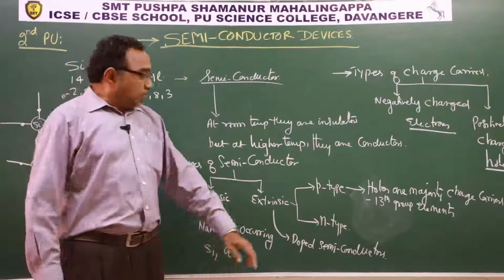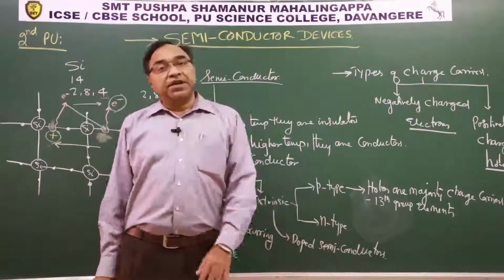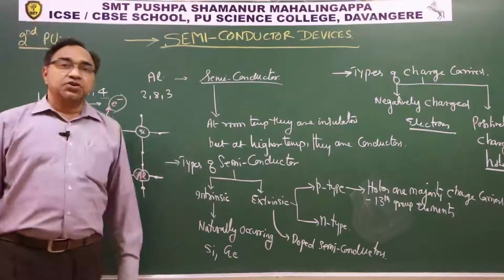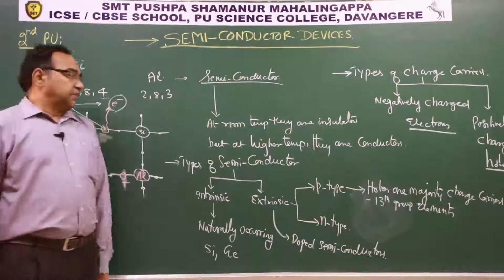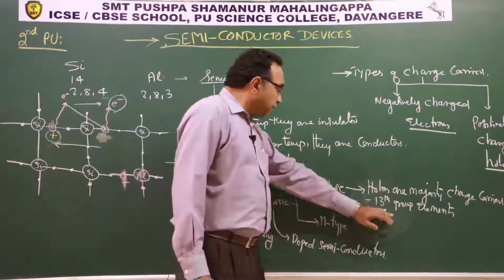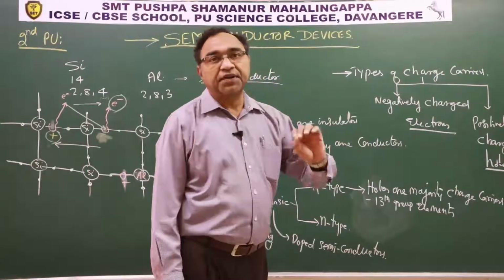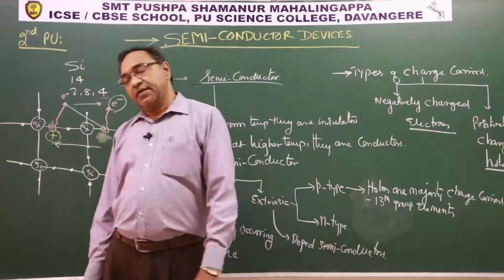Okay, this is about p-type. So p-type means majority charge carriers are positively charged holes. And how to prepare? We are preparing by adding 13th group elements, electron deficient species, as impurity.